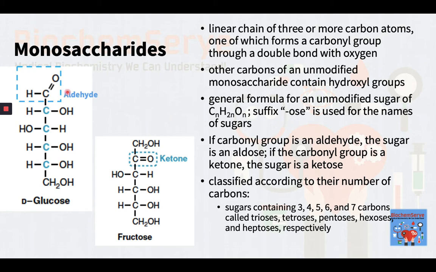If the carbonyl group is an aldehyde, the sugar is an aldose. Subsequently, if the carbonyl group is a ketone, the sugar is a ketose. Fructose is therefore a ketohexose, and glucose is an aldohexose. Monosaccharides are also classified according to their number of carbons. Sugars containing 3, 4, 5, 6, and 7 carbons are called trioses, tetroses, pentoses, hexoses, and heptoses, respectively.